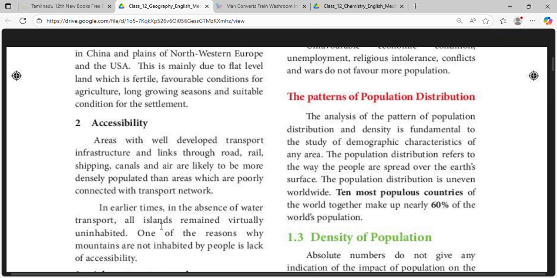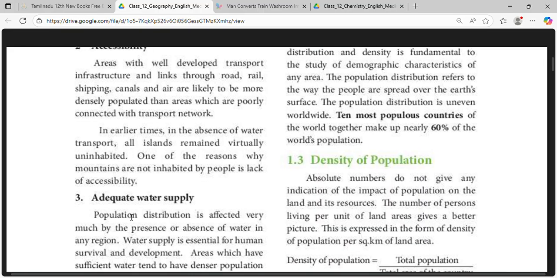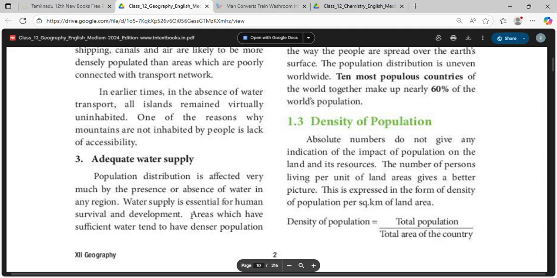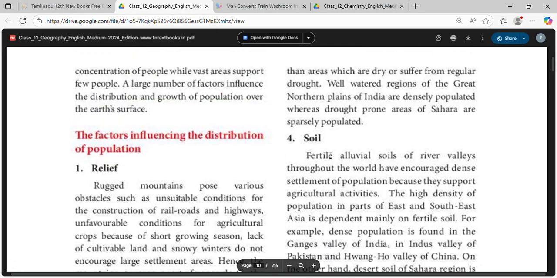In earlier times, due to the absence of water transport, many islands remained virtually uninhabited. One of the reasons why mountains are not inhabited by people is lack of accessibility. Adequate water supply is very much dependent on the presence or absence of water in any region. Water supply is essential for human survival and development.